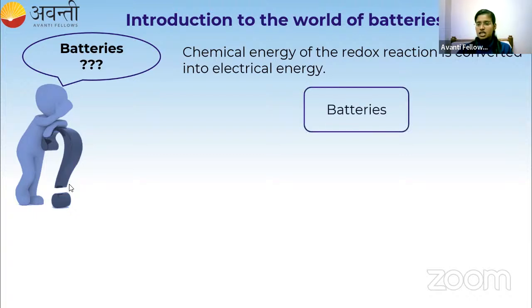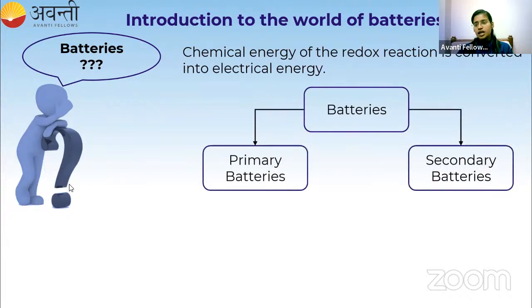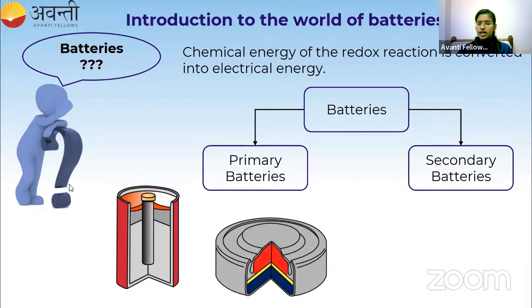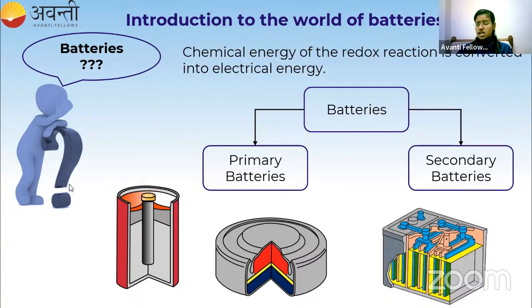So now batteries are classified into two. One is primary batteries and the other one is secondary batteries. In the NCERT book, we are provided with some examples for primary batteries and secondary batteries. The examples which come under primary battery are the dry cell and the mercury cell. And coming to secondary battery, we have the lead storage battery. The one which you are seeing on the screen is called the lead storage battery.